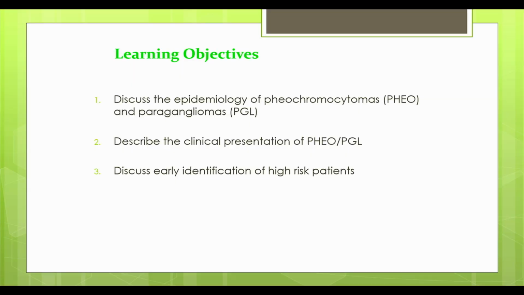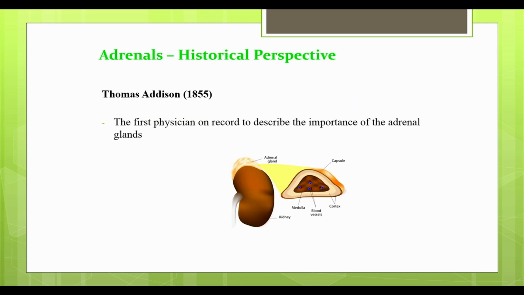So the topic today is what every endocrinologist and physician needs to know about pheochromocytoma and paraganglioma. My disclosures are none. We are going to discuss a little bit about the epidemiology of pheochromocytomas and paragangliomas, and then we will discuss the clinical presentation of these tumors, and then understand which patients are at high risk for these tumors.